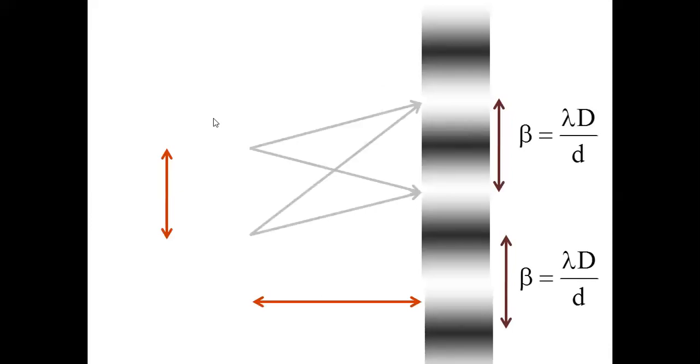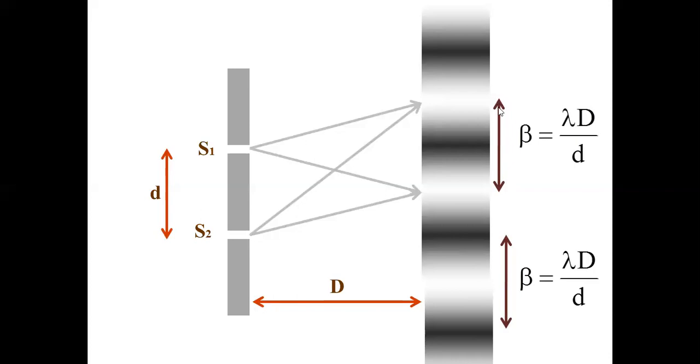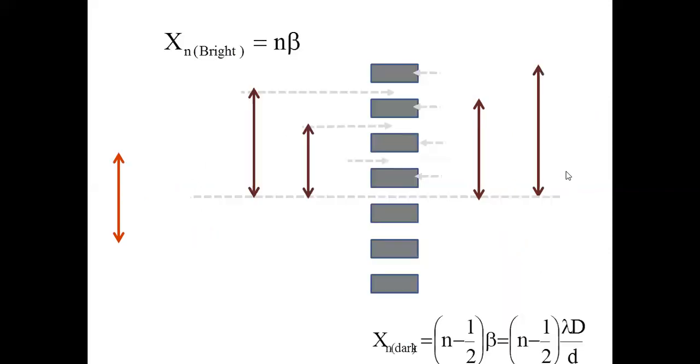Now you know fringe width beta is equal to lambda D by d. It is the distance between two successive dark or two successive bright fringes. We know this. This is the place where the path difference is 1 lambda. This is the place where the path difference is 0 lambda, because it is directly opposite to the perpendicular bisector. This is small d, this is capital D. You know this one.